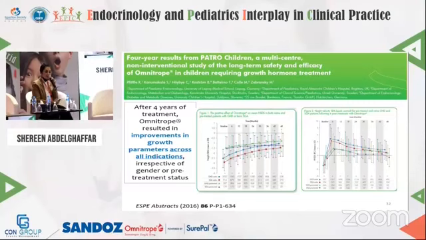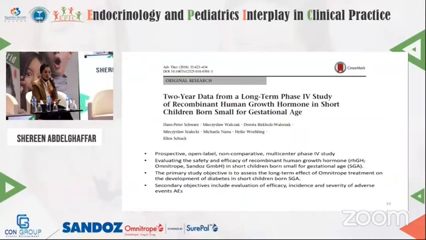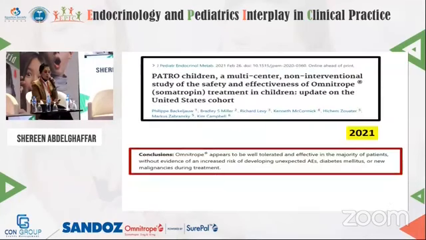And after 4 years of treatment, Omnitrope resulted in improvement of growth parameters across all indications, irrespective of the gender or the pre-treatment status. And here is a study, a 2-year data from a long-term phase 4 study of recombinant human growth hormone Omnitrope in short children born small for gestational age. And this is the PATRO children study, a multi-center, non-interventional study of the safety and effectiveness of Omnitrope treatment in children with an update in the United States cohort.